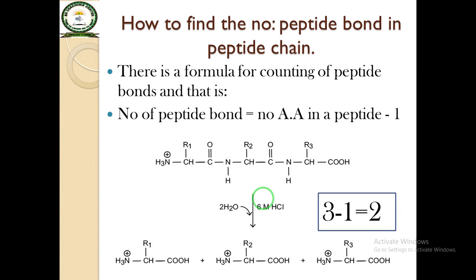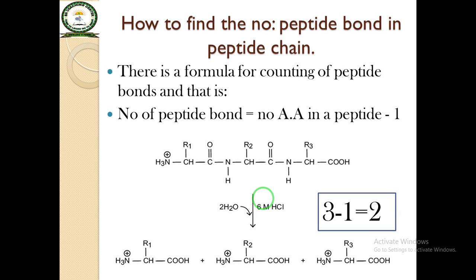If you are given a number of amino acids and you have to find the number of peptide bonds in a long chain of amino acids, then how will you find the number of peptide bonds in a polypeptide chain? There is a formula for counting peptide bonds, and that formula is: number of peptide bonds is equal to number of amino acids in a peptide minus 1.